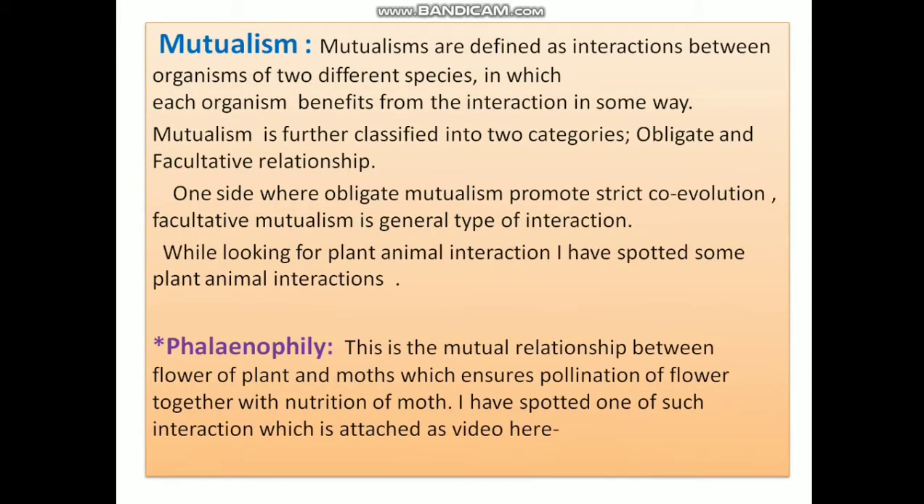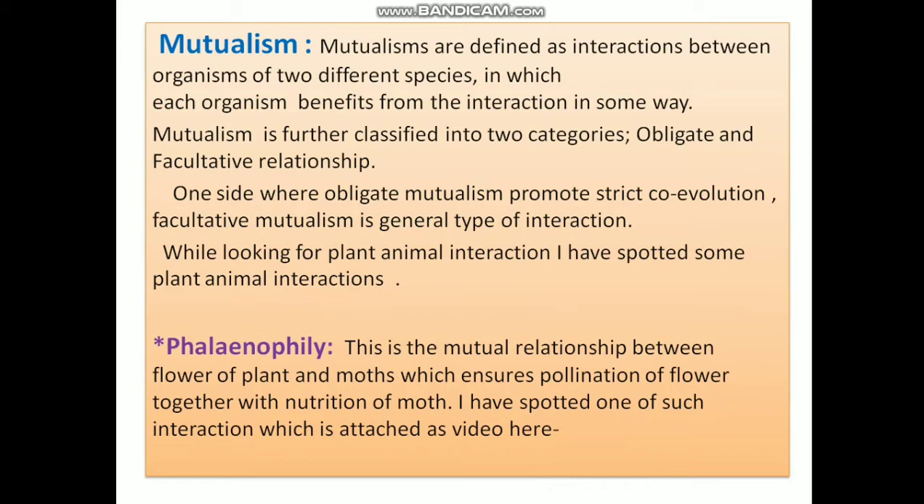Mutualism is defined as interactions between organisms of two different species in which each organism benefits from the interaction in some way. Mutualism is further classified into two categories: obligate and facultative relationship. Where obligate mutualism promotes strict coevolution, facultative mutualism is a general type of interaction.